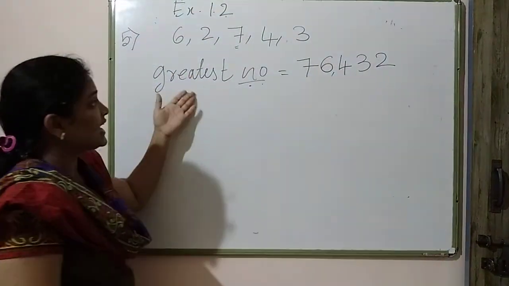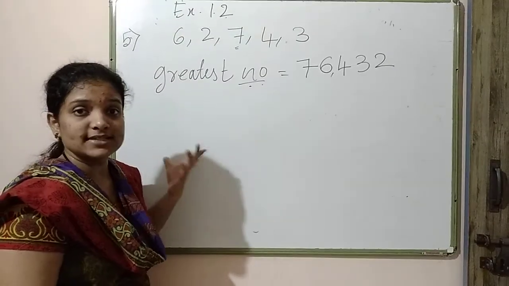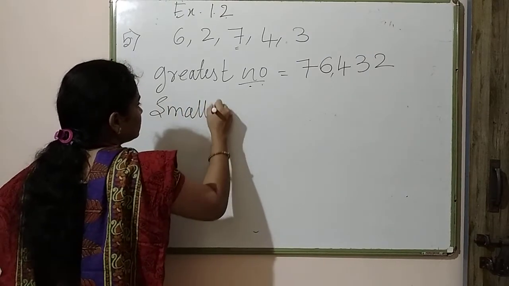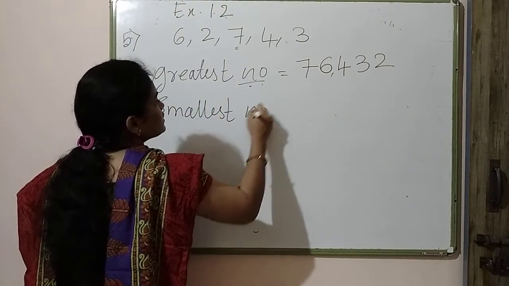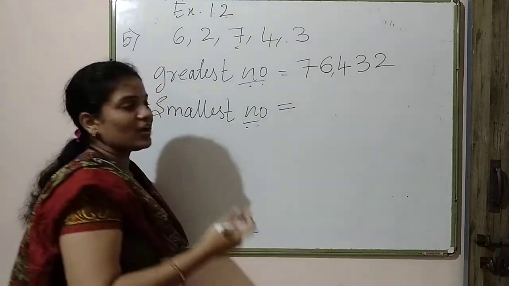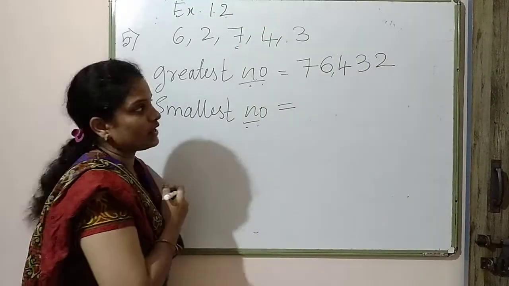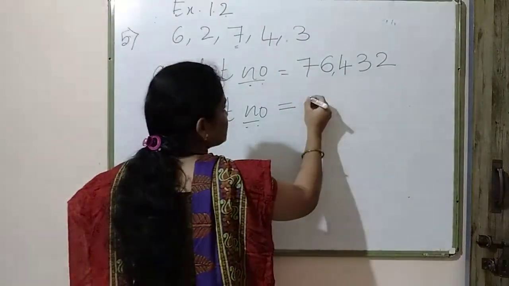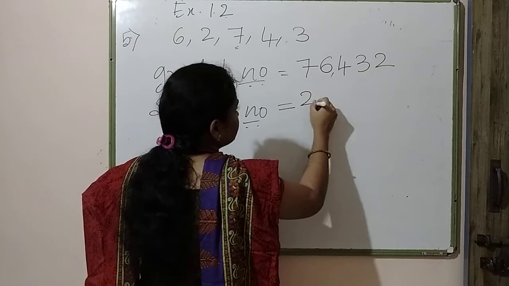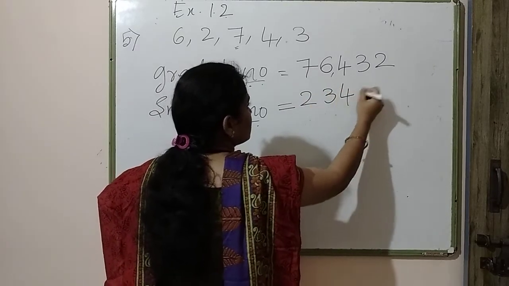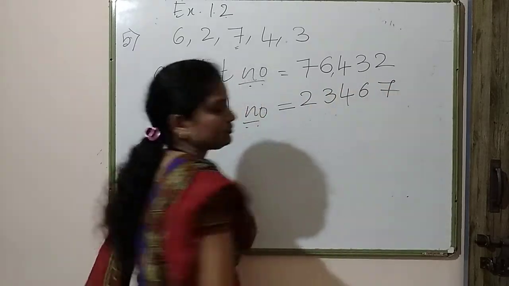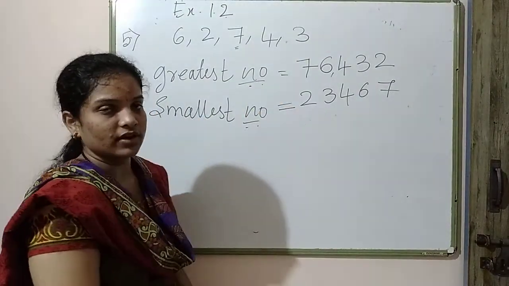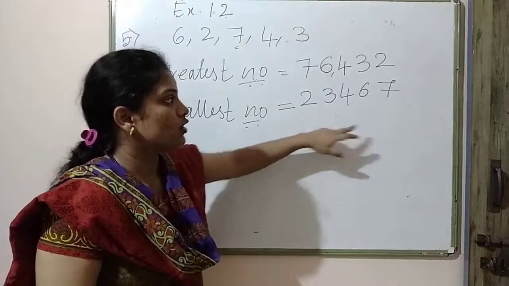First, the greatest number. Now I have to do the smallest number. How will I do smallest? The smallest number is just the reverse way of descending order. I have to write now in ascending order. How do you write in ascending order? Just reverse like 2, 3, 4, 6, 7. Got it? This is descending order, and this is ascending order, the arrangement of numbers from small to big.